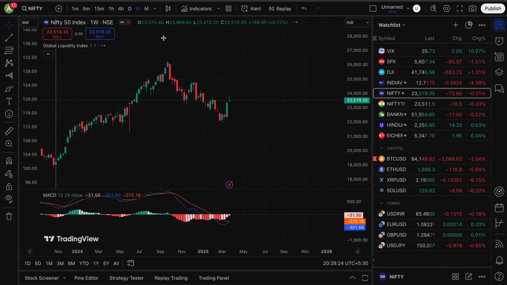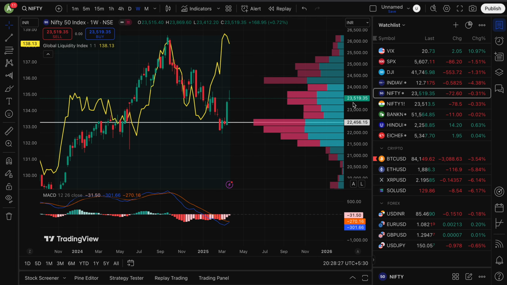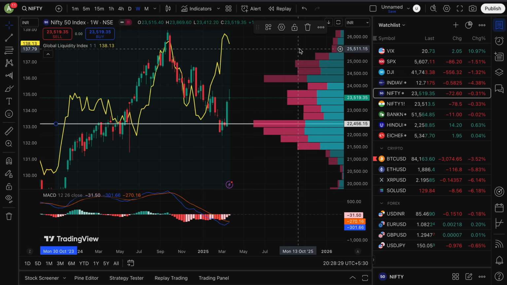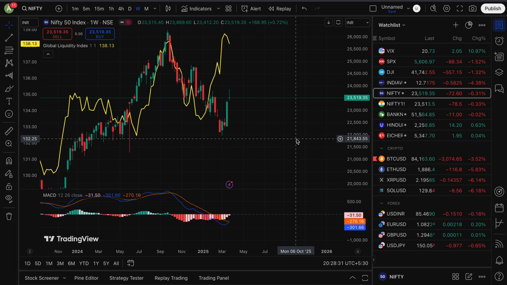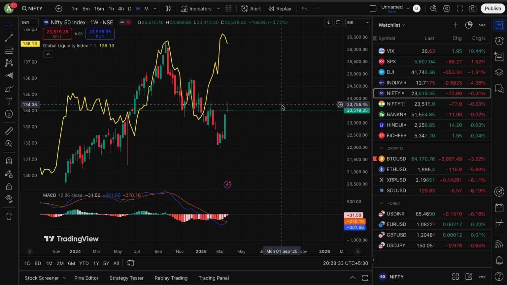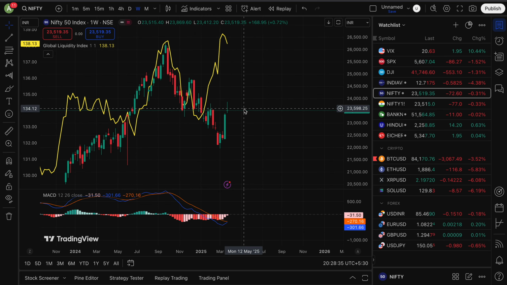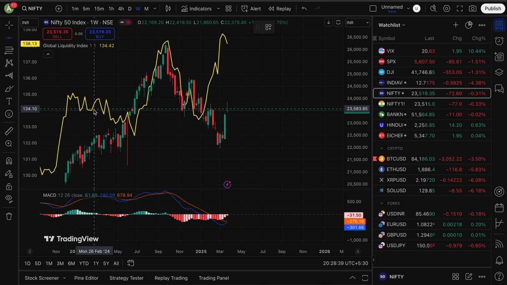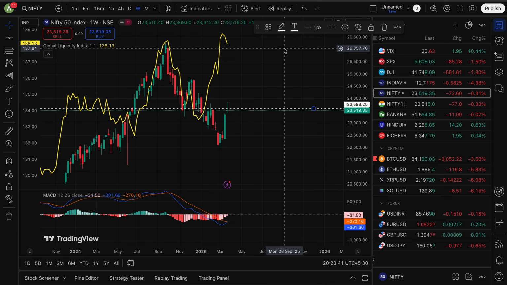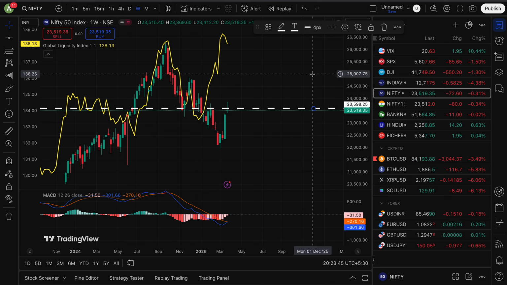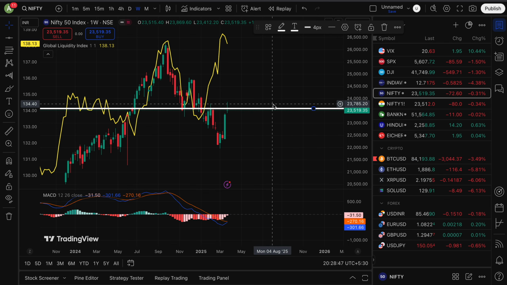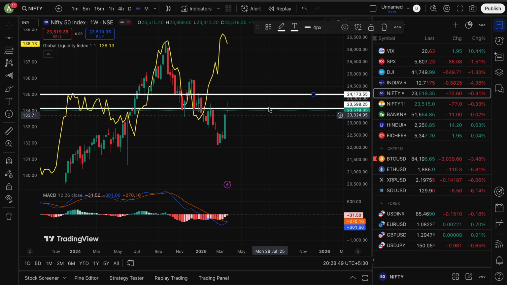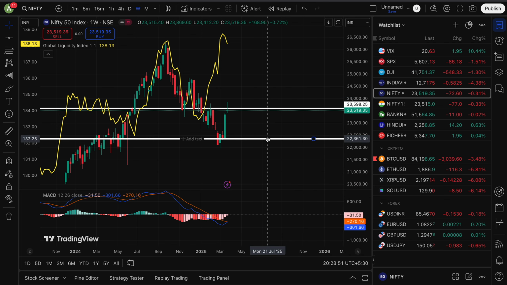I was just trying to explain, based on this market scenario, there is lots and lots of uncertainty, and we have faced very good support and resistance. These two levels are very good support and resistance. So I'll just create a horizontal line. This is the ultimate level of support and resistance. I'll create a 4 point line, and I'll clone this, and this is the other level.